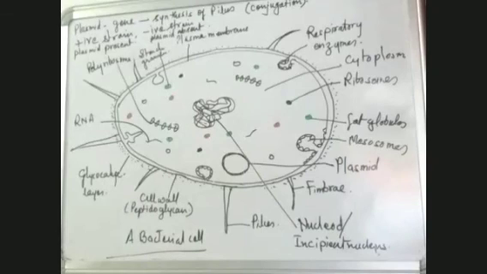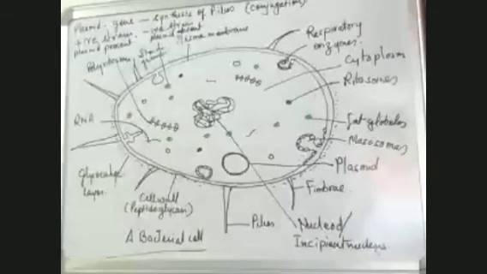Yes, I'm getting the answer: false nucleus. Any other name? Pseudonucleus, yes. Incipient nucleus, yes. Pseudo has a P in front of it. Indefinite nucleus, yes. Incipient nucleus, indefinite nucleus, pseudo.